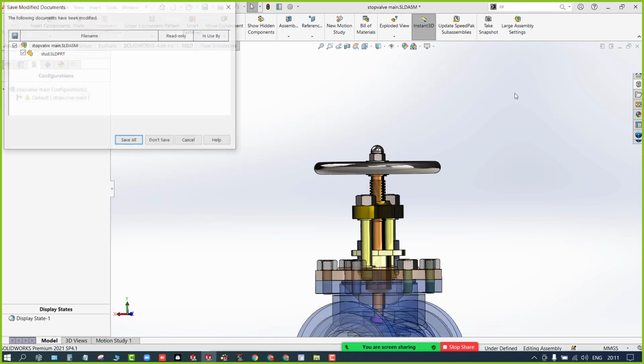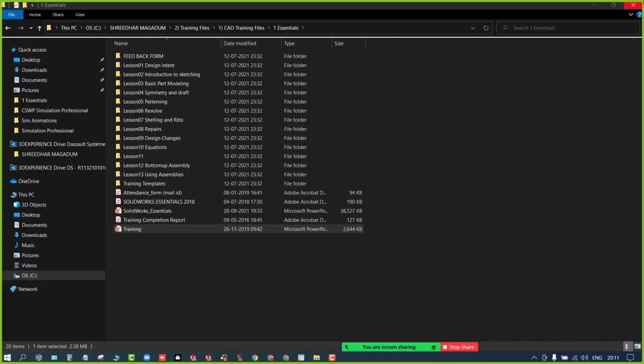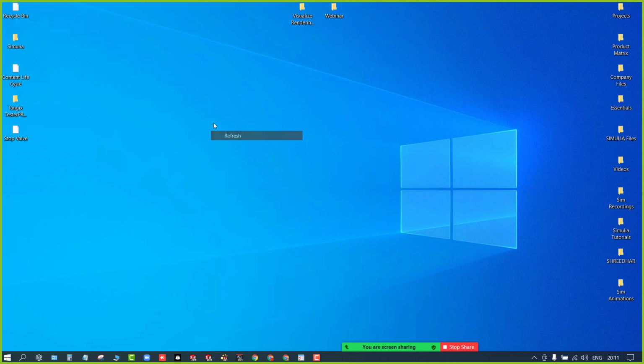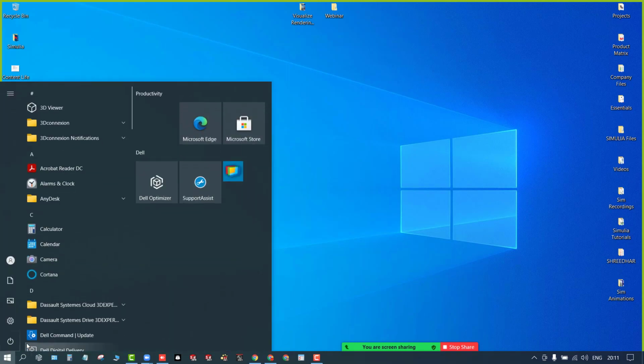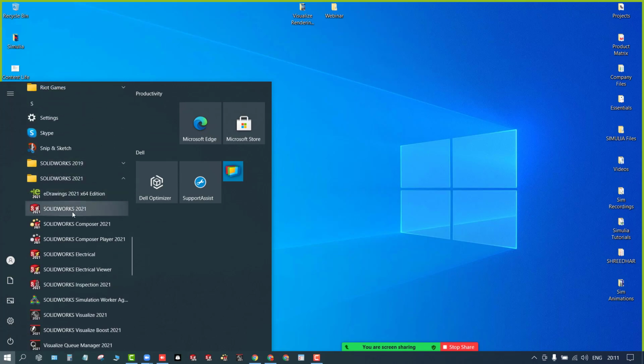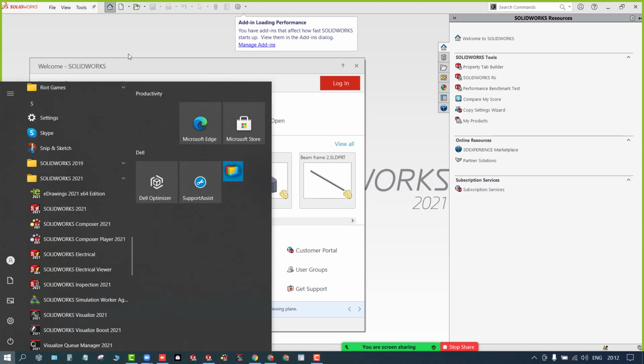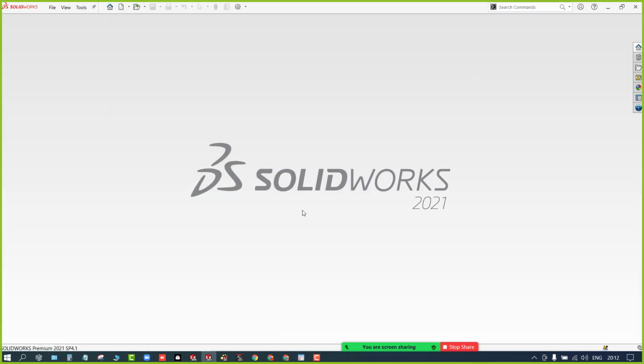Now concentrate. I'm going to deal with the Sketcher workbench. Okay, lesson number 2. So how are you going to open the software? First, go to Windows and search for the SolidWorks file. Which version are you using? Use the drop down and select SolidWorks 2021. You can even right click on it and pin to taskbar, and you can directly open it. Once you click on it, the software will open. You can even have the icons and click on the icon. Clear? Yes. This is how you browse the software.